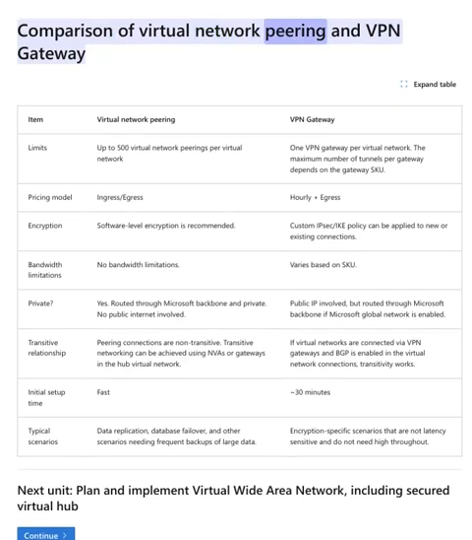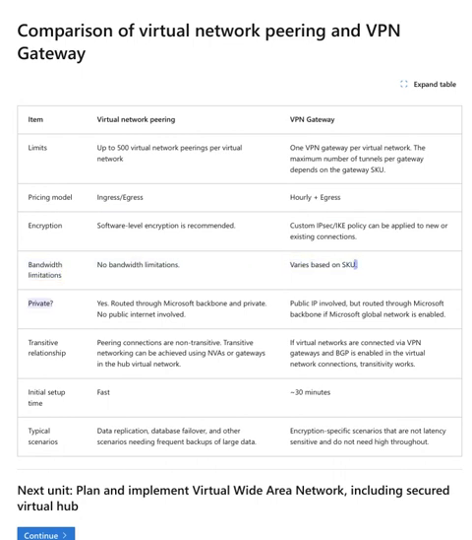Comparison of virtual network peering and VPN gateway. Expand table. Item: virtual network peering, VPN gateway. Limits: up to 500 virtual network peerings per virtual network, 1 VPN gateway per virtual network. The maximum number of tunnels per gateway depends on the gateway SKU. Pricing model: ingress/egress, hourly plus egress. Encryption: software level encryption is recommended. Custom IPsec/IKE policy can be applied to new or existing connections. Bandwidth limitations: no bandwidth limitations.